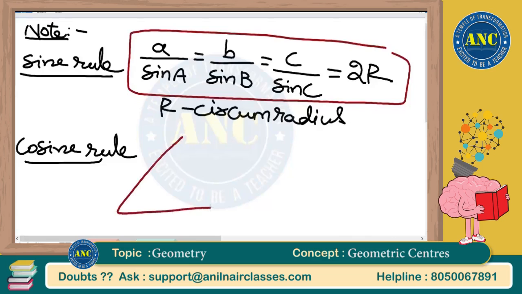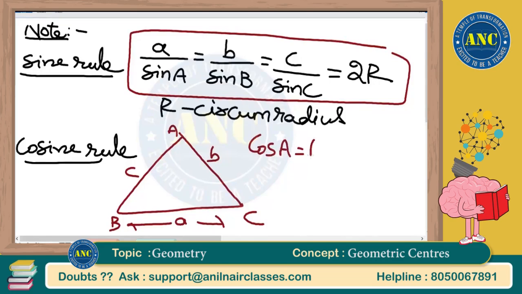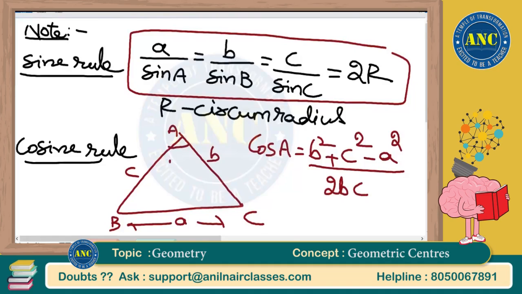Cosine rule. If the angles are A, B, C and the opposite sides are small a, small b, small c, then cos A is, as I discussed the proof in one of the previous classes, b square plus c square minus a square by 2bc. If three sides are given, you can find the angle.